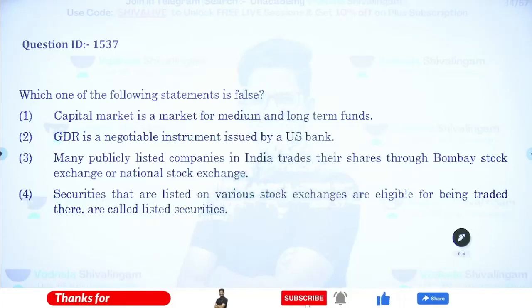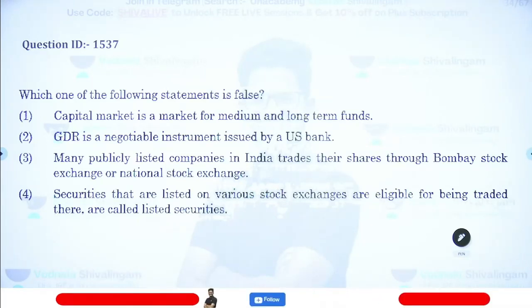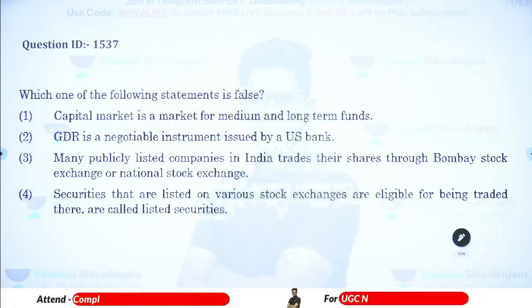Capital market is a market for medium and long term. GDR is a negotiable instrument issued by a US bank. Many publicly listed companies in India are traded in shares through the Bombay Stock Exchange or the NSE. Securities that are listed on various stock exchanges are eligible for being traded there, called unlisted securities.